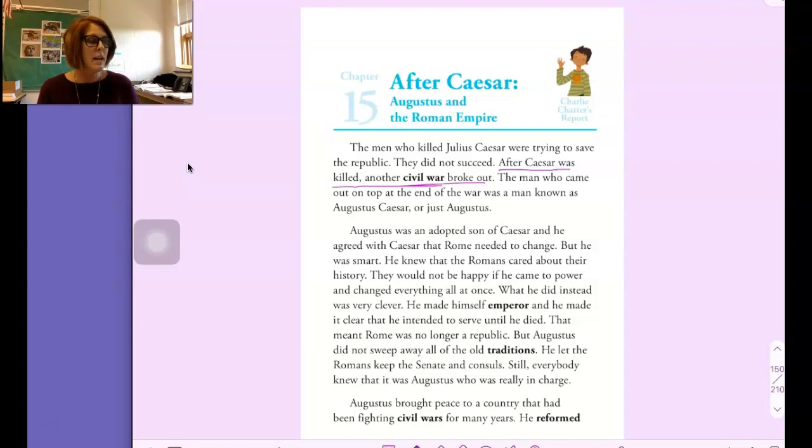So number 2 says Augustus was Julius Caesar's brother and the new emperor after Caesar. Is that true or false? And number 3 says Augustus made himself emperor and got rid of the Senate and consuls.